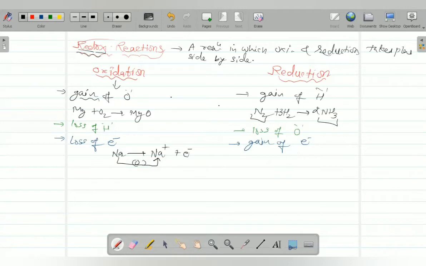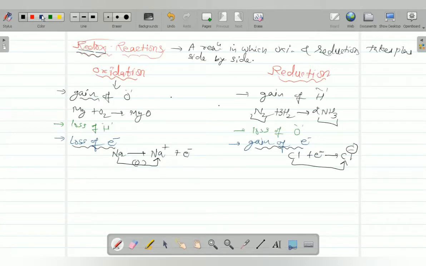And here if I write Cl plus electron gives Cl minus, it has gained the electron, right? So it has been reduced. So loss of electron is always oxidation, gain of electron is always reduction.